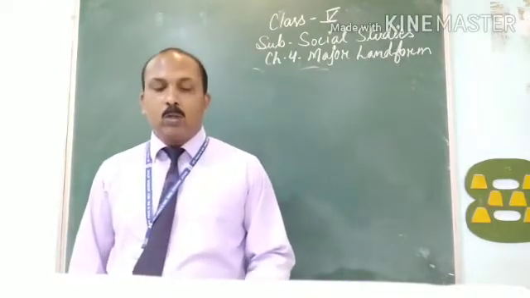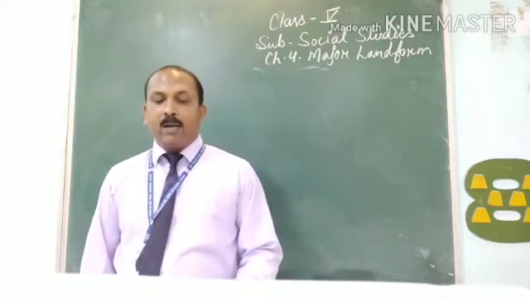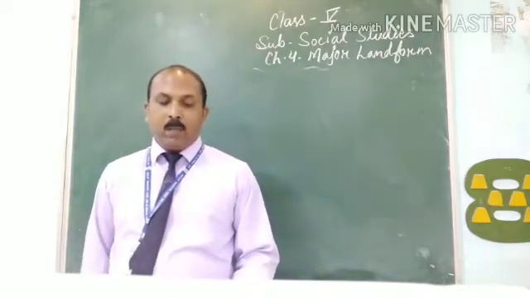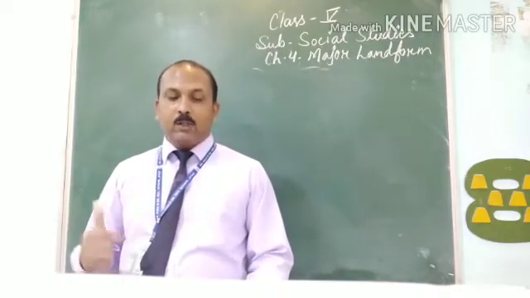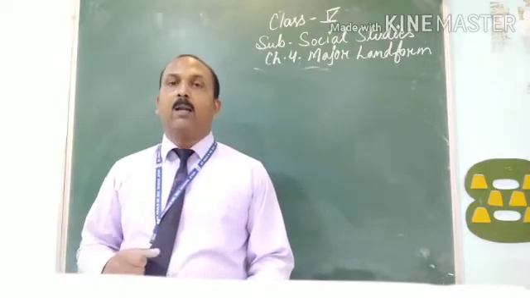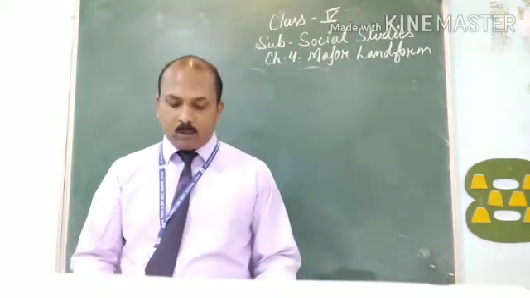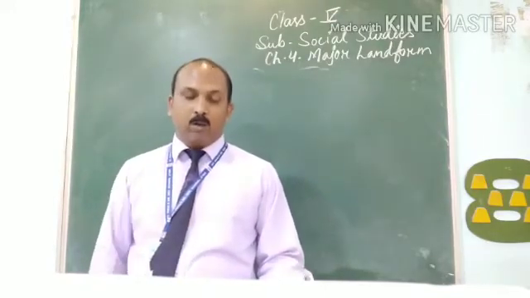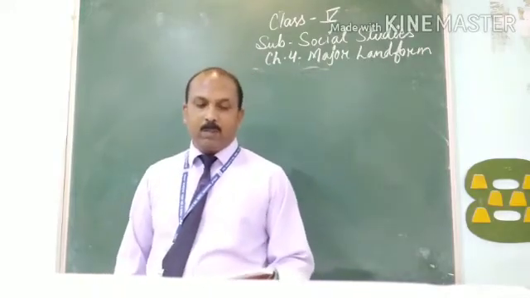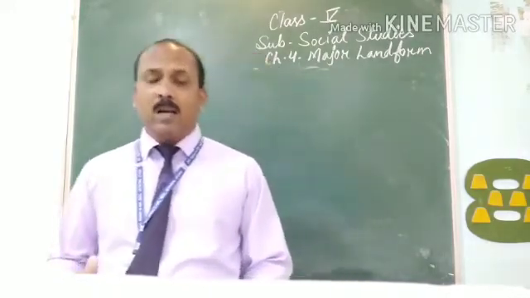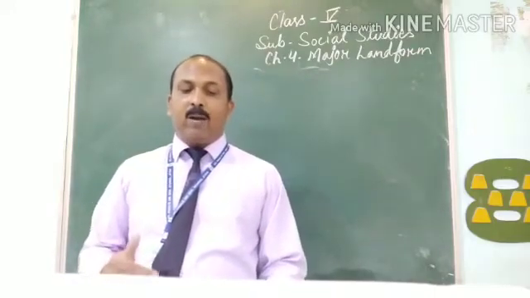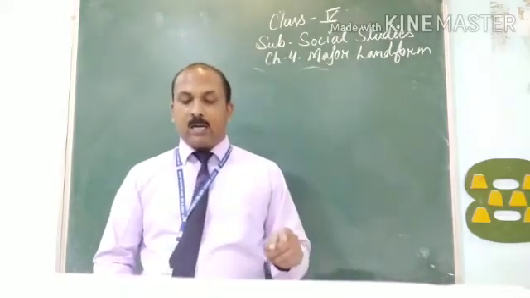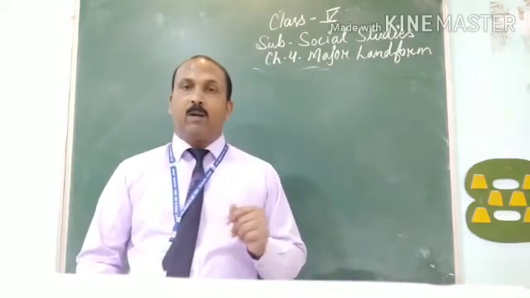Rivers are a source of fresh water. They are formed by rain or the melting of snow from mountains to the plains. These channels start as streams that join to form a river. If you have your book, you can see page number 39, where there is a picture of the journey of a river. So, rivers are a source of fresh water, formed by rain or the melting of snow from mountains to the plains, and these channels start as streams that join to form a river.